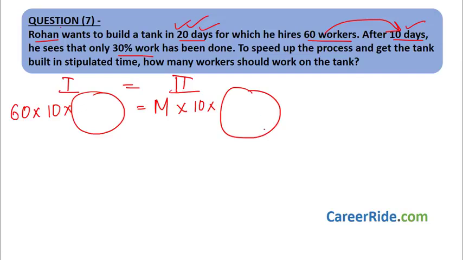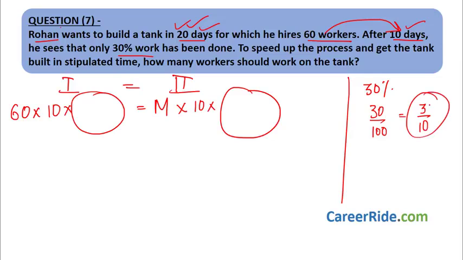Now let's find out what is the work done. Say a tank is being built. Out of that 30% work is done. What is 30%? 30 upon 100. That is nothing but 3 upon 10, right? This much work is done. So how much is the remaining work? This is nothing but work done in first case, right? Because 60 workers in 10 days did 30% work, that is 3 by 10. This is work done in first case. Where will it come? It will simply come over here.